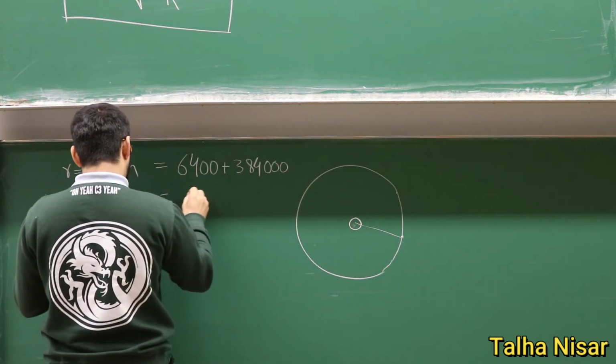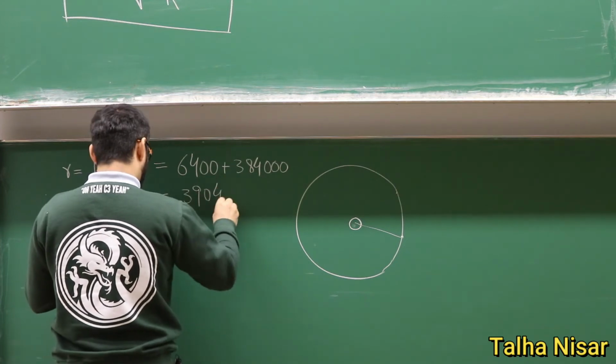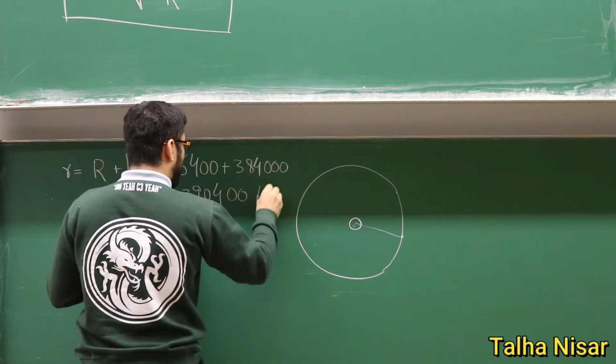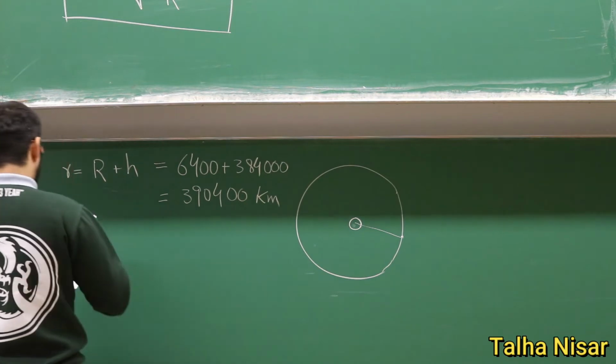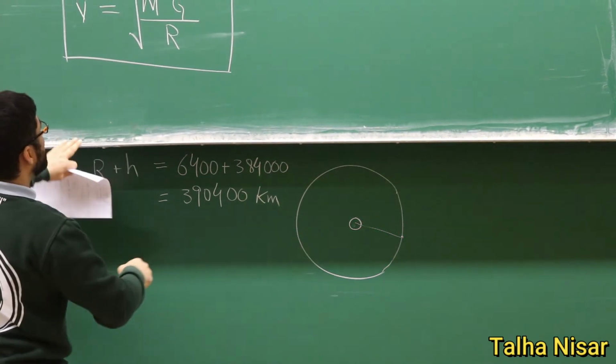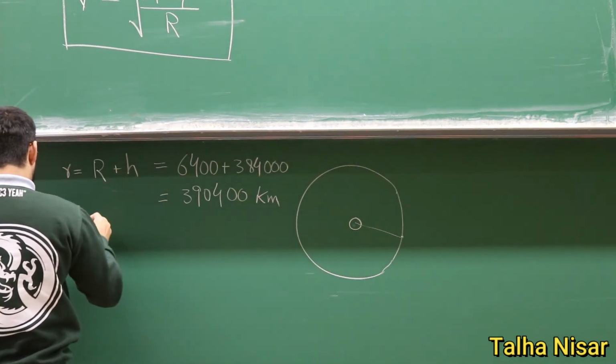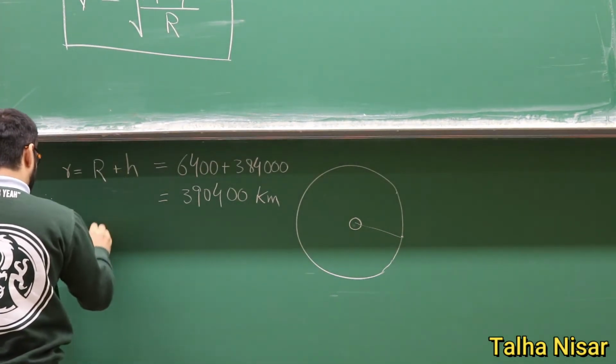So this is equal to 390,400 kilometers. So using this formula, if we put these values here, we have the mass of the object and the radius of the orbit, so we can calculate the orbital velocity.